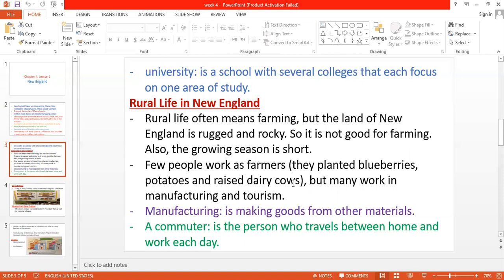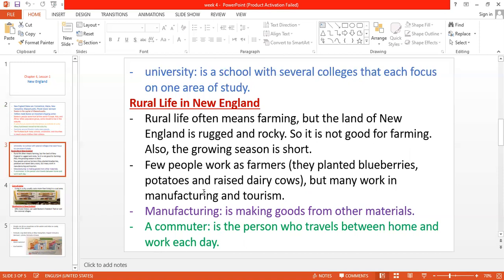Okay, but most people in New England work in manufacturing and tourism. What is the meaning of manufacturing? Manufacturing, guys, means making goods in factories. So when I say manufacturing, it means making goods in factories. Making goods in factories means manufacturing.